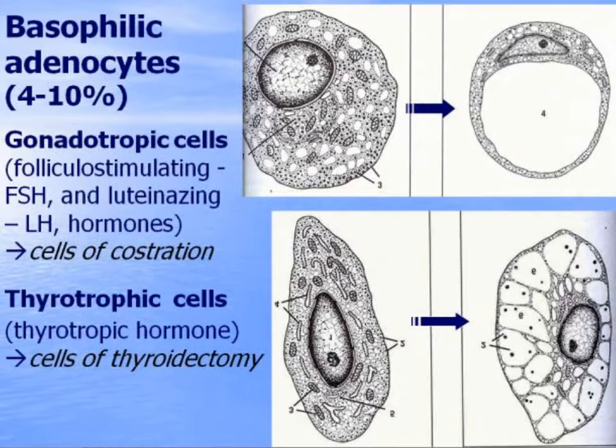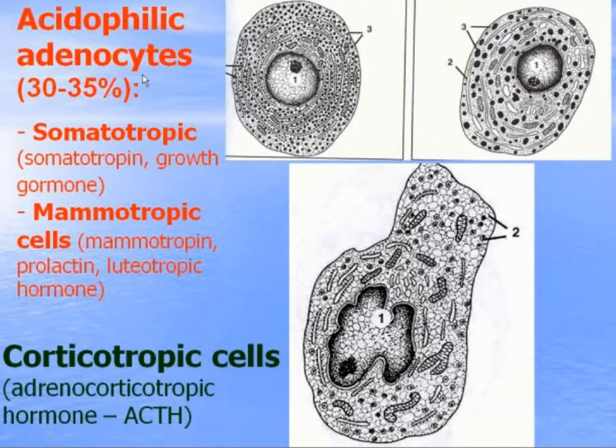They are divided into two groups: gonadotropic cells, which produce gonadotropic hormones, follicle stimulating and luteinizing hormone. The second type of cells, thyrotropic cells, produce thyrotropic hormone, which stimulates the thyroid gland. Acidophilic adenocytes compose between 30 and 35% of endocrine cells.